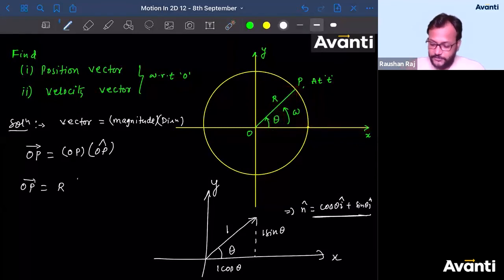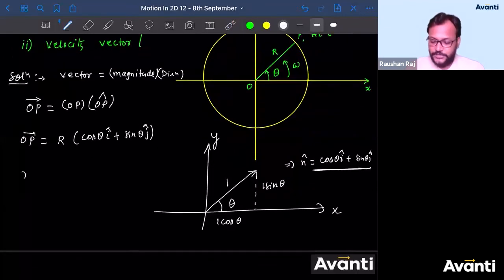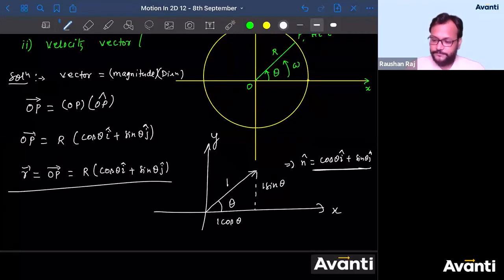I can write unit vector of OP as cos theta i cap plus sin theta j cap. So what is the position vector? Position vector can be written as R vector, and here R vector is OP vector, and OP vector is nothing but R cos theta i cap plus R sin theta j cap. So this is the answer.